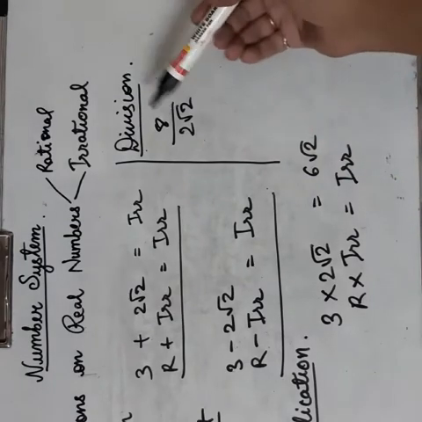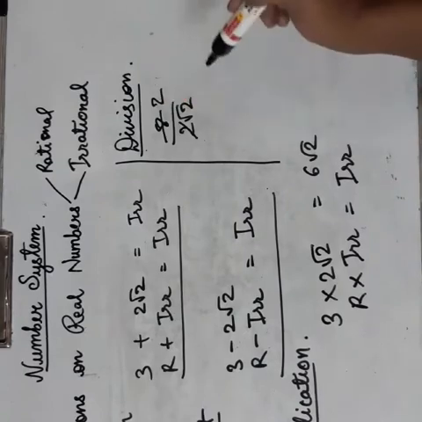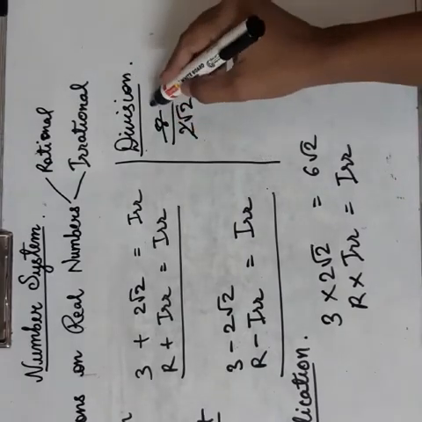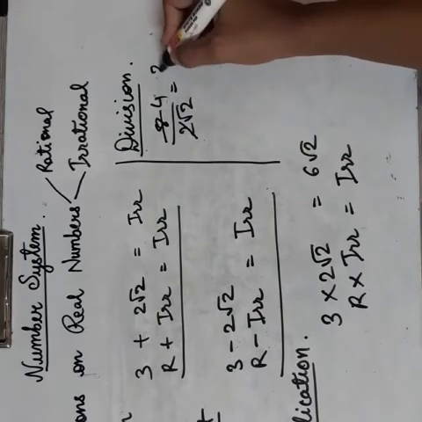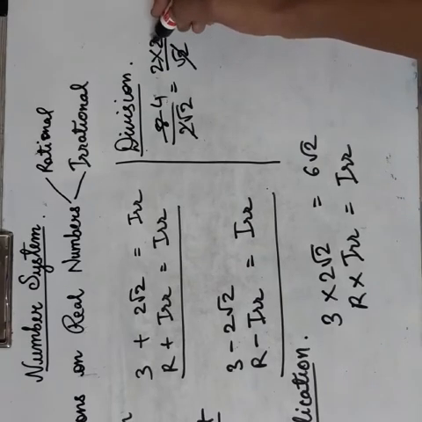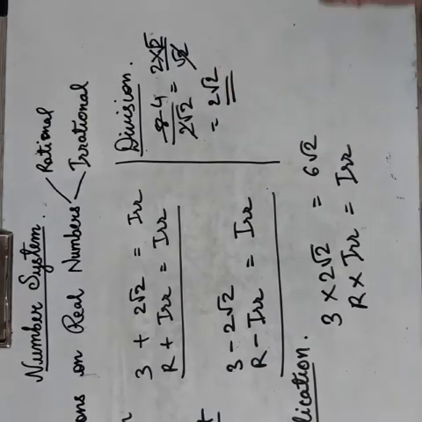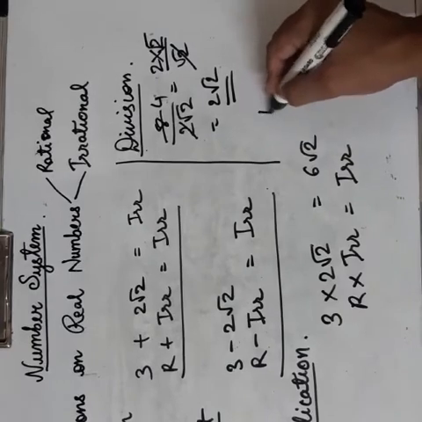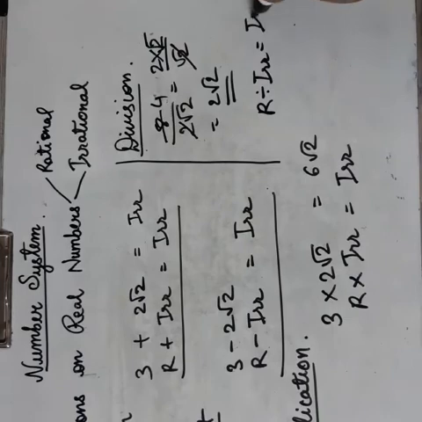8 upon 2 root 2. 8 is rational, 2 root 2 is irrational. So 2 ones are 2, 2 fours are 8. This 4 I can write as 2 into 2 upon root 2. This 2 can be written as root 2 into root 2. So one root 2 cancels, so it will be 2 root 2. 2 root 2 is again an irrational number. So even if you divide rational by irrational, your answer will be an irrational number.